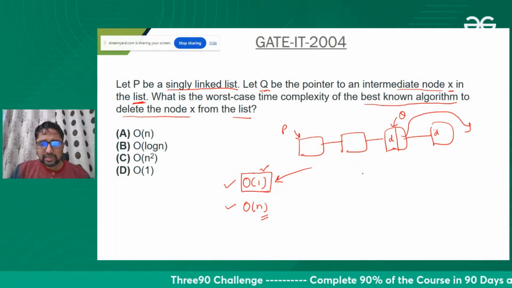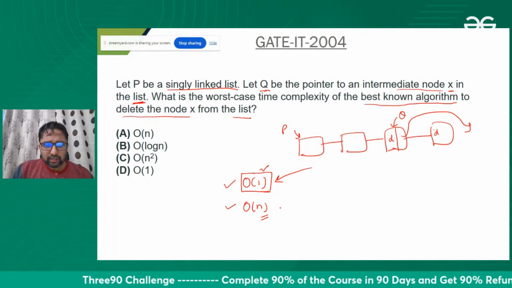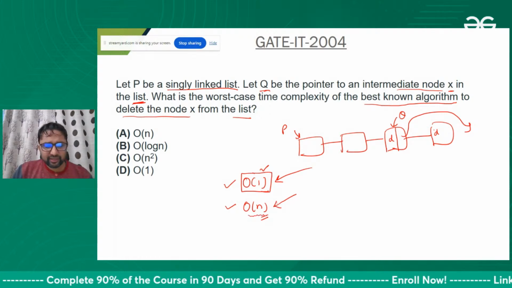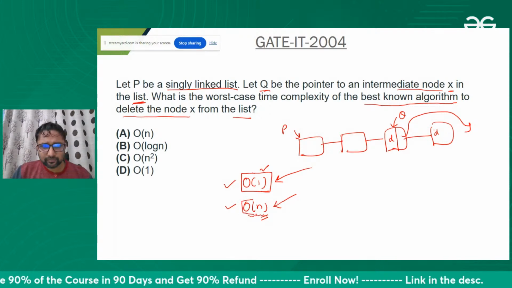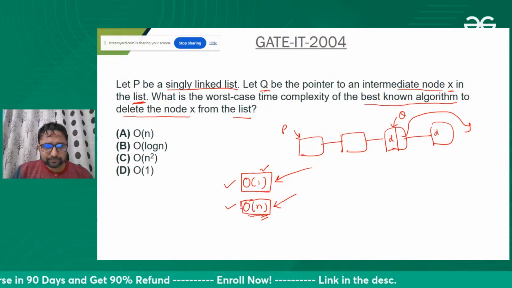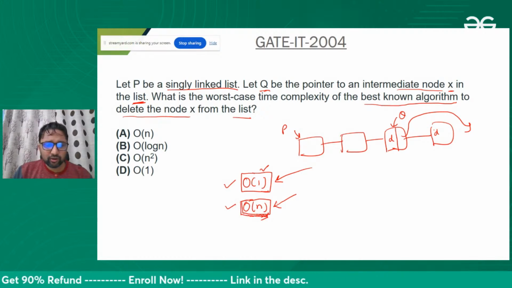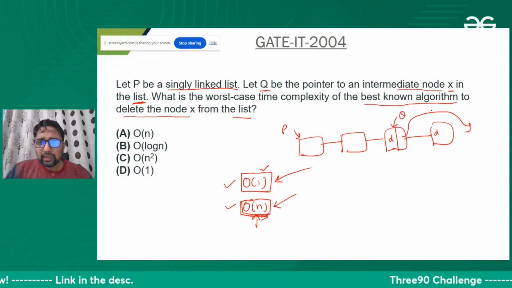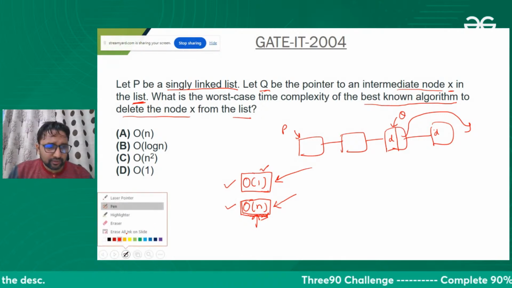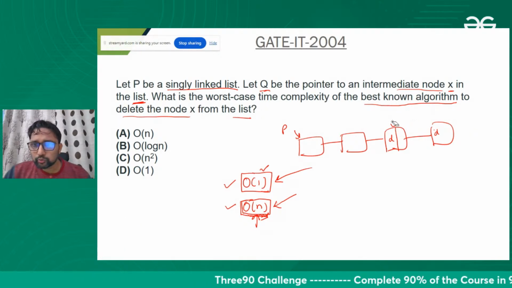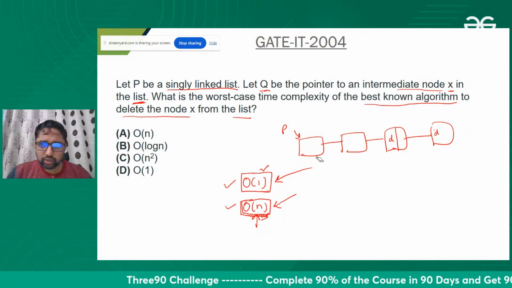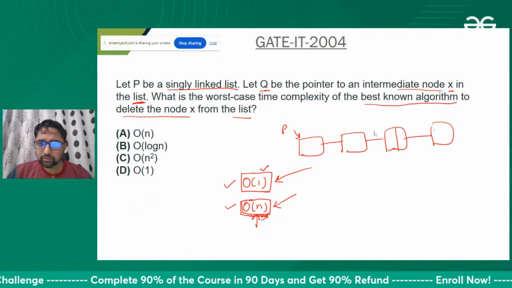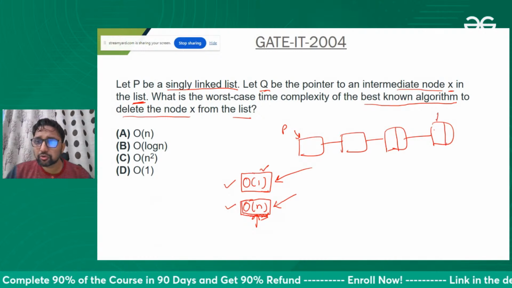Second thing, what can happen? If you search on the internet, they have given it as order of n. On the GeeksforGeeks website you will also find order of n. The reason they give is that Q might be pointing to the last node.